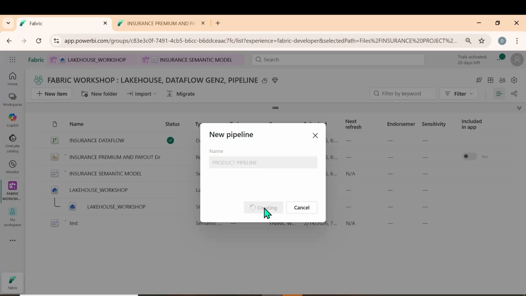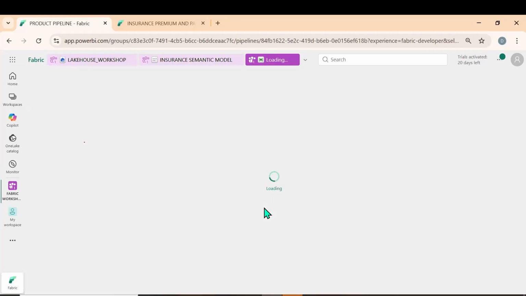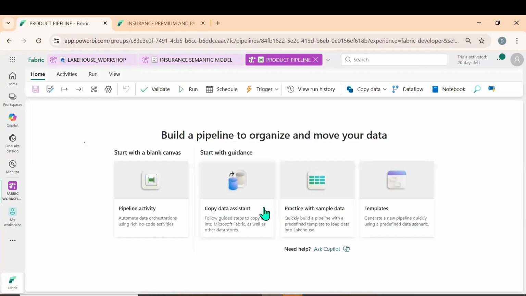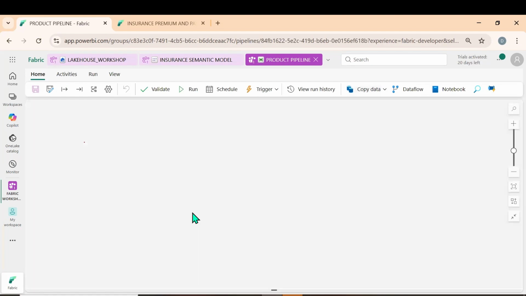Let's see, it is loading. So what is the usage of a pipeline? To automate a few jobs, to copy anything, to trigger anything, to schedule a refresh, to copy data. For those things, we go for a pipeline. So first, let me click on the copy data activity, add copy data activity.